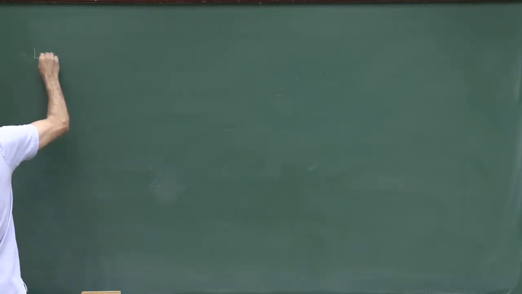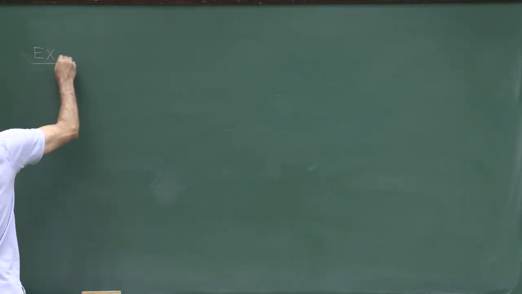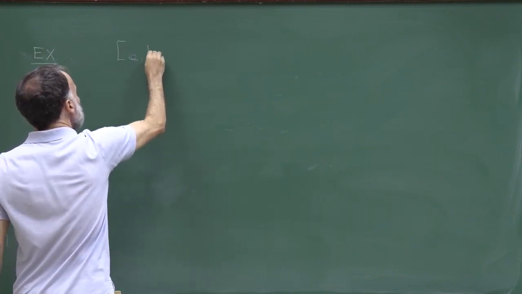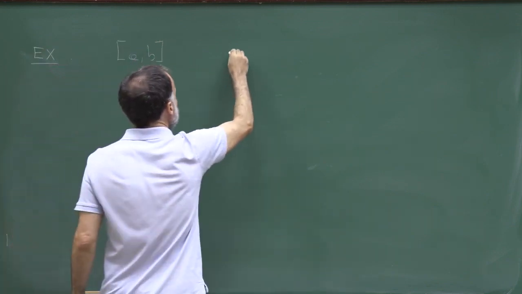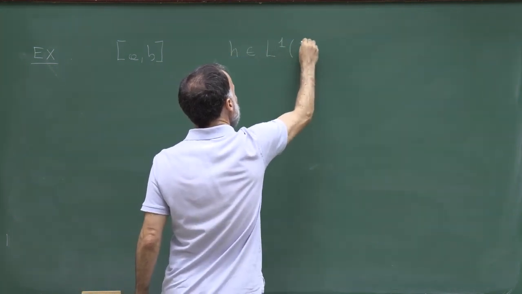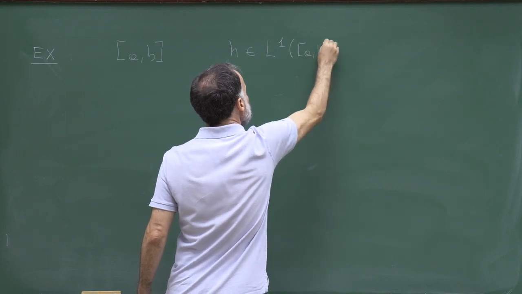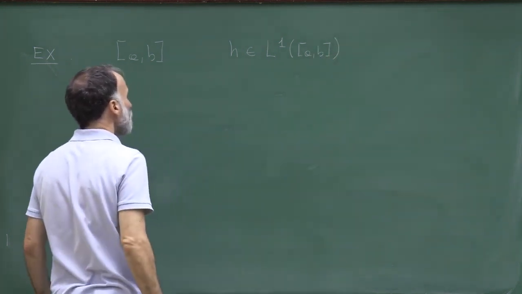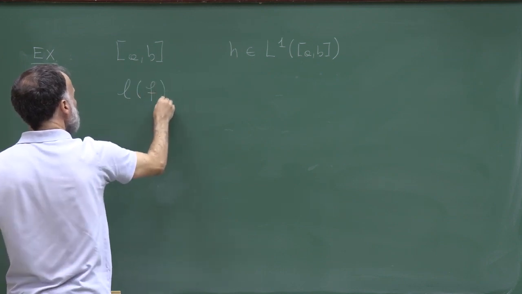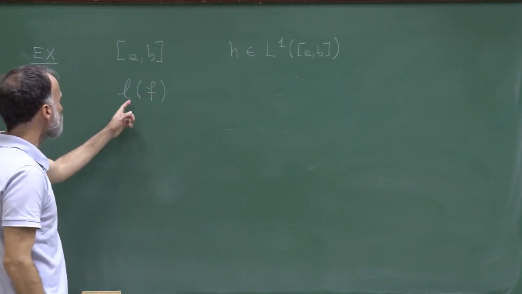Then I want to conclude this lecture with an example. So let me fix an interval [a, b], and let me consider a function h, which is in L1. So h is integrable, and now I want to define L of f. Again, f now is a continuous function.